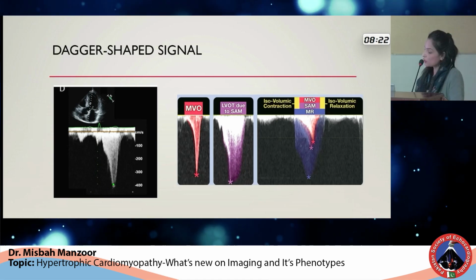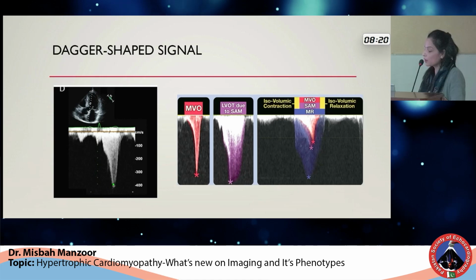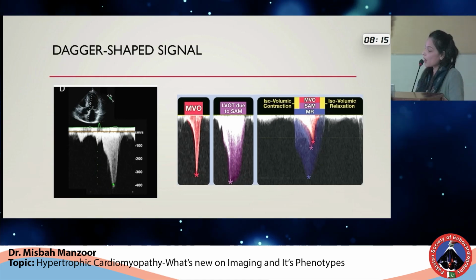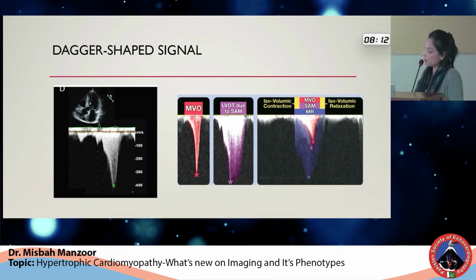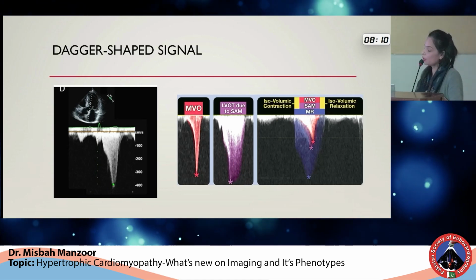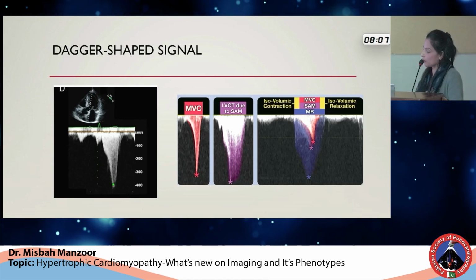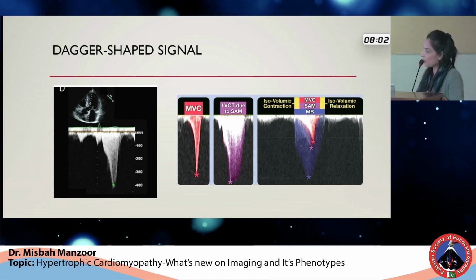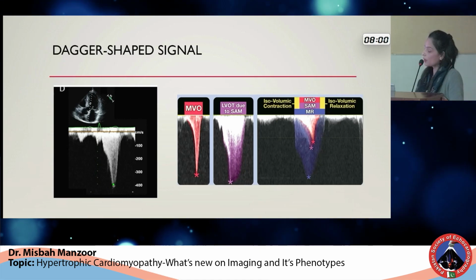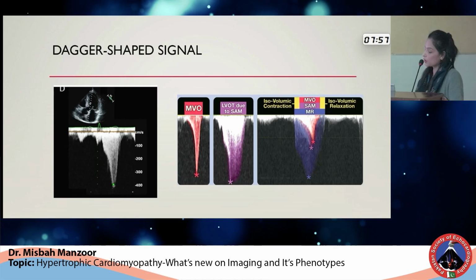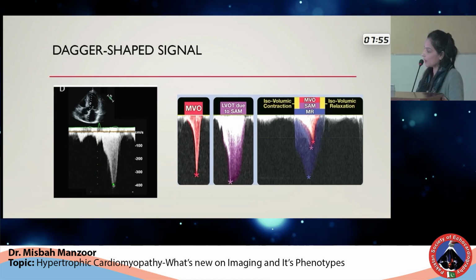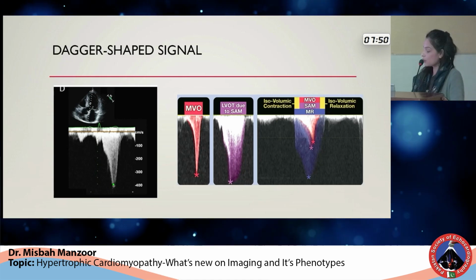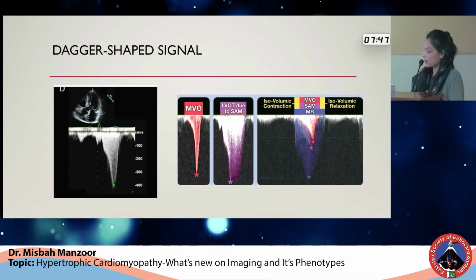However, this signal should be differentiated from the signals of mid-ventricular obstruction and signals of MR. Usually the signals of MR start early, during the isovolumetric contraction phase, and they usually last up to the isovolumetric relaxation phase. Signals of MR usually have high velocities, and they are more rounded or parabolic in shape. However, as you can see, in LVOT obstruction the signals are usually dagger shaped with a blade, and they have late systolic peaking, and they usually end in the late systolic phase.